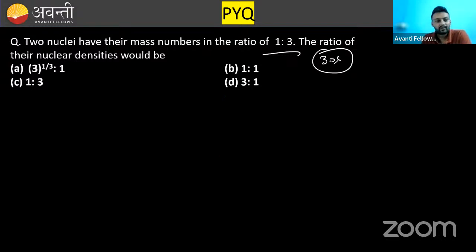Answer it, answer it. Two nuclei have their mass numbers in the ratio 1:3. The ratio of their nuclear densities will be?